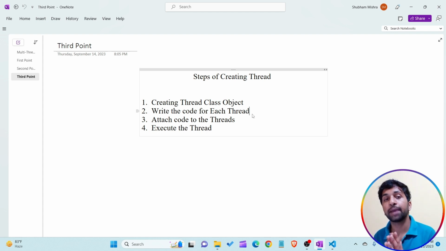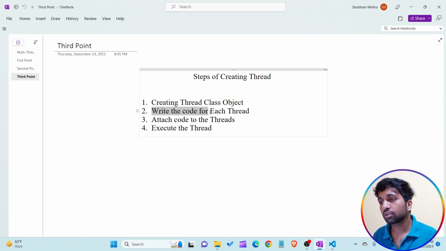So first of all we have to create three objects of the thread class. The first object is t1, the second object is t2, and the third object is t3. So t1, t2, t3 are the three objects of the thread class. This is the first step that I have done till now.